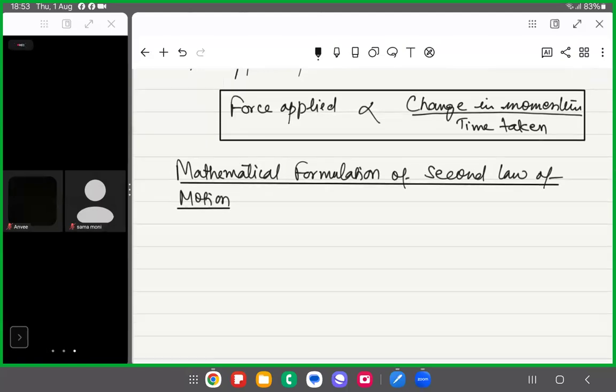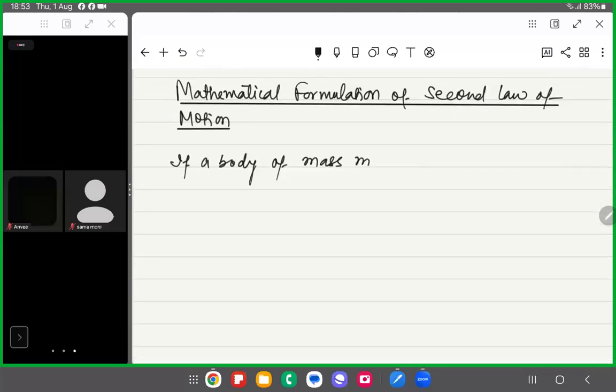Now suppose a body of mass m, moving at initial velocity u.